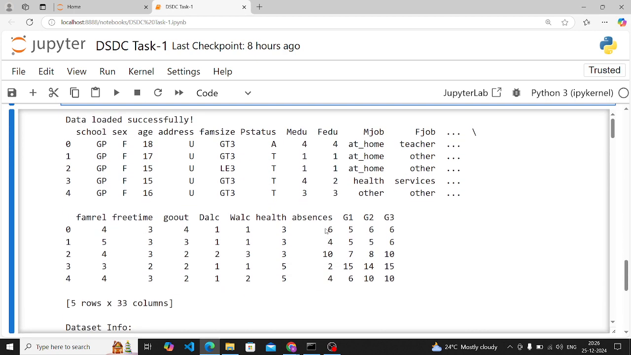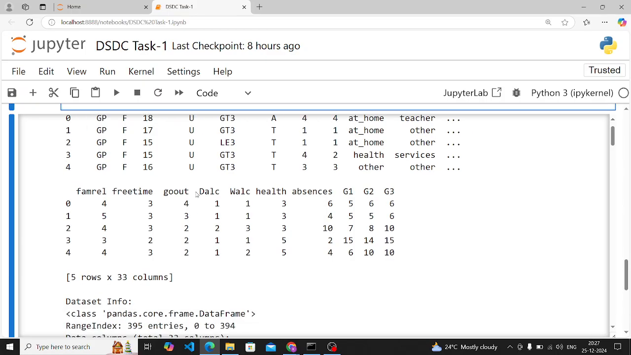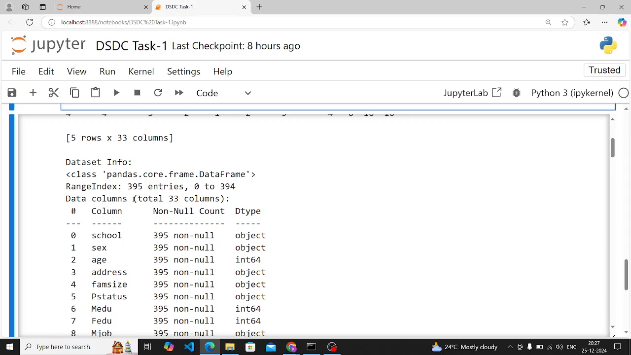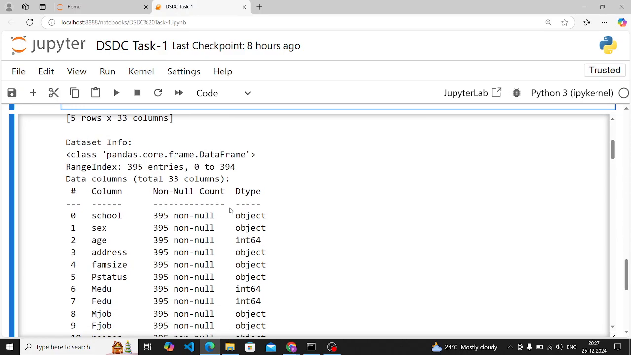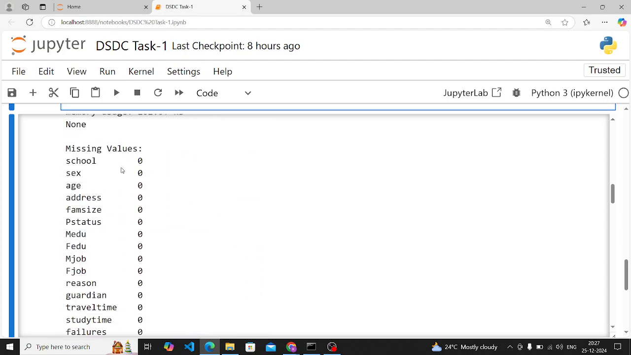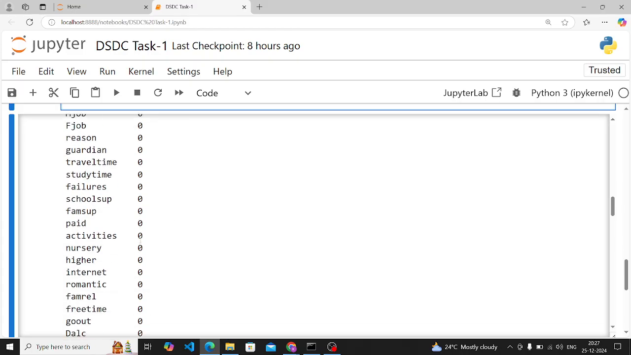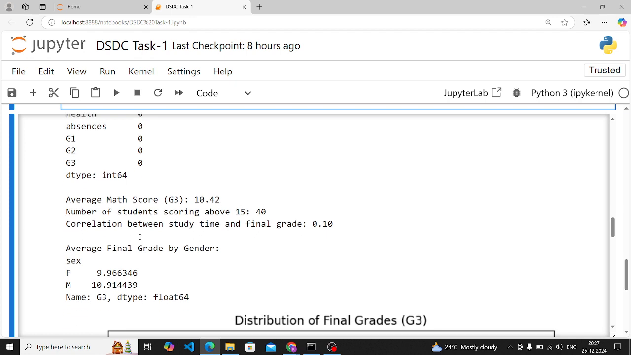Now we'll see the result. Okay, so see here, data loaded successfully means our data is loaded successfully. These are the column names present in your data set: school, sex, age, address, etc. And this is the data set info. By using the info function, this is the concise summary. You can see the non-null count and data type of each column. Now this is for missing values. We are checking the missing values, but here they are all zero, which means there are no missing values present in any of the columns.